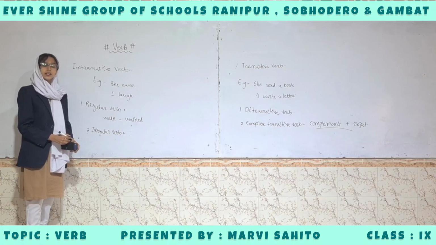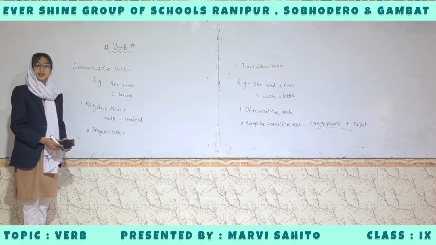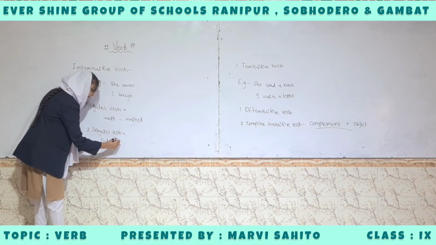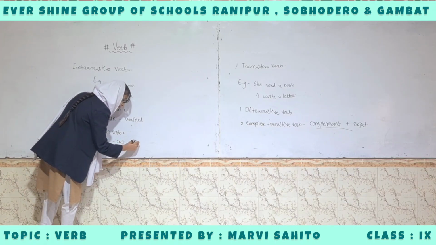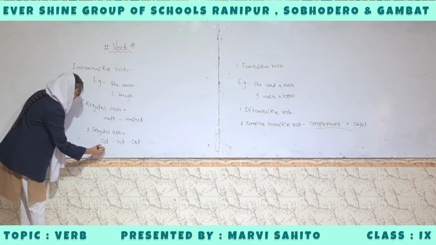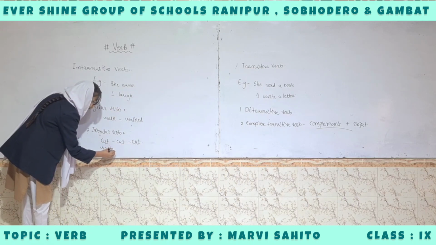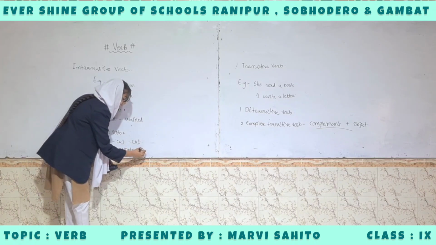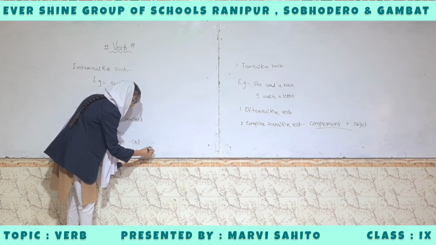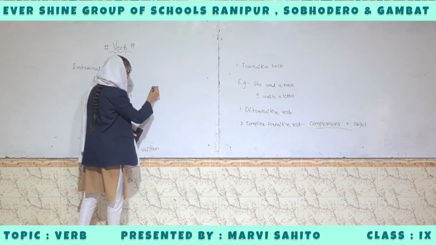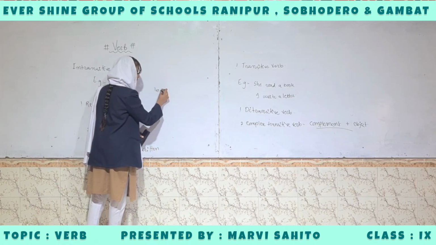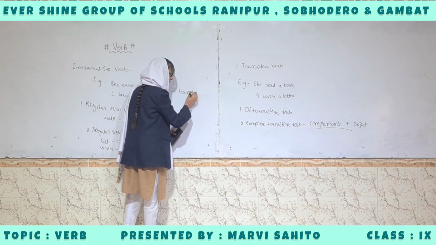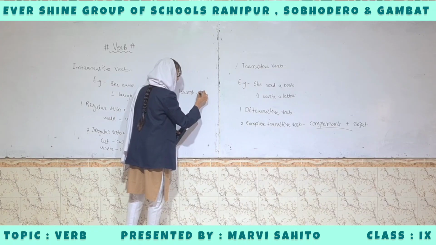For example, cut, cut, cut; write, wrote, written; learn, learned, learnt. These are irregular verbs.